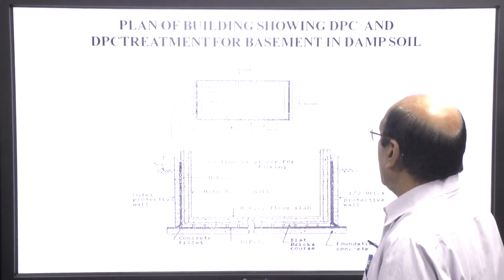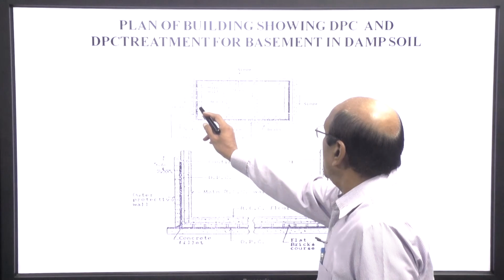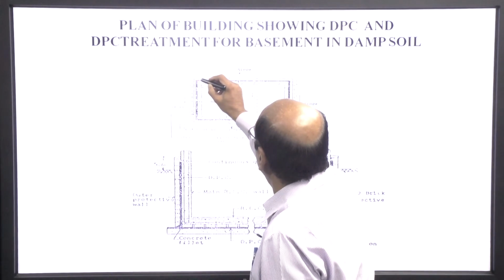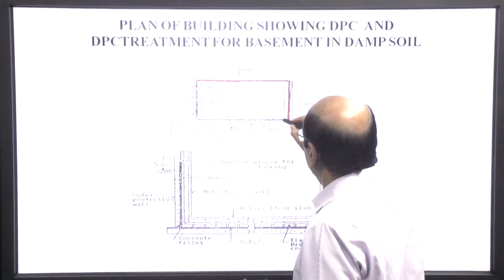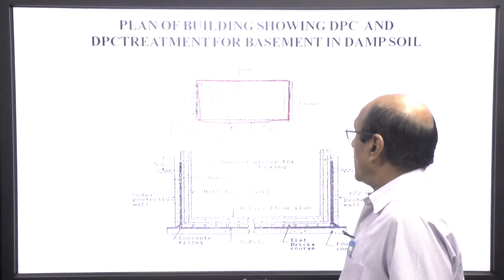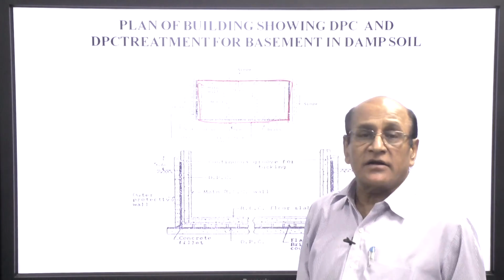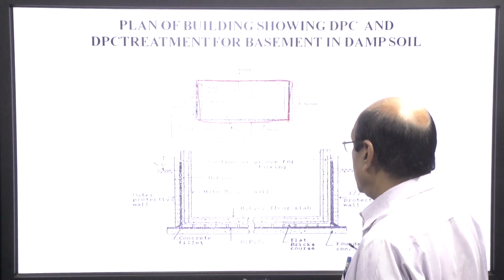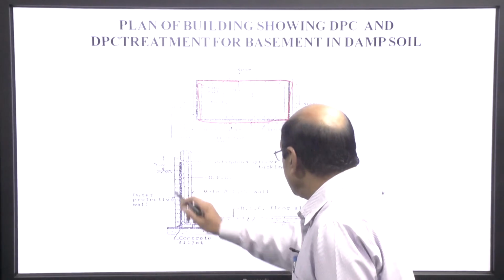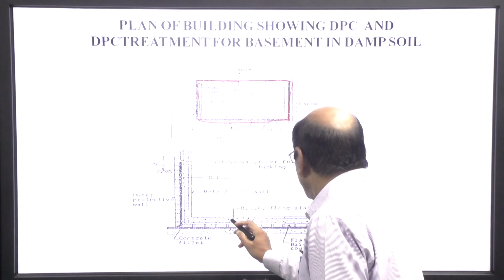This is another plan. Here the DPC has been laid like this. It is quite clear in the drawing, so that vertical movement of the water is protected. Another structure is here and the DPC is laid here.